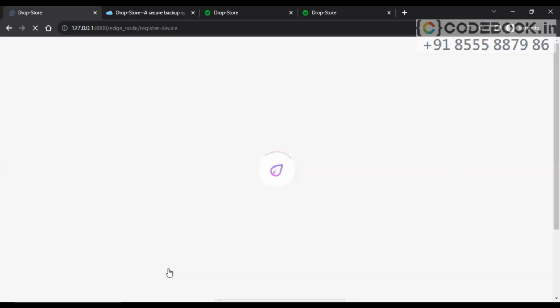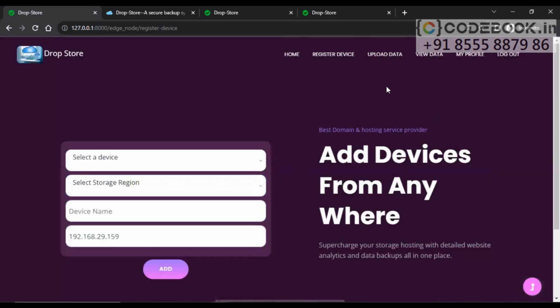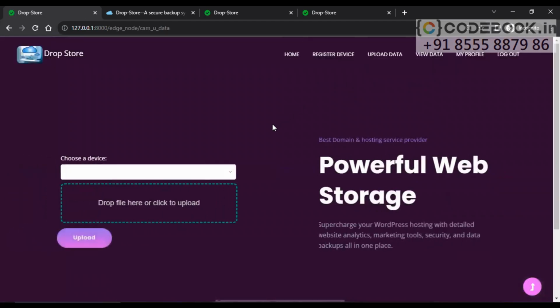Click on add. Device added successfully. Let's go to upload data and check what is happening. Let's select the device here. When I click on this drop-down, choose a device, it's not coming, because our device needs to be authorized and accepted by the other users.